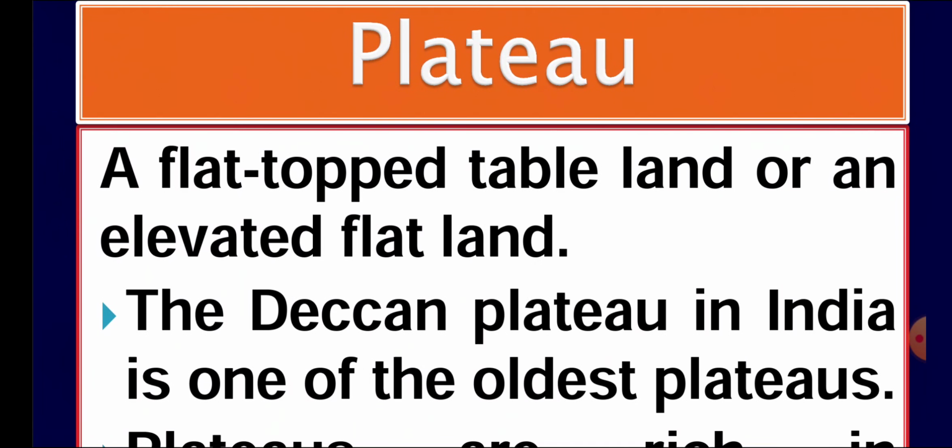Next one is plateau. Plateau refers to an elevated flat land or table land which generally does not have a narrow summit or peak. This is a flat land. You may construct your houses, you may live in those areas, even agriculture is possible. The Deccan Plateau, in the southern part of India, is formed by volcanic eruptions. When a volcano erupts in a particular area, after the volcanic lava cools down, it takes the formation of a plateau.